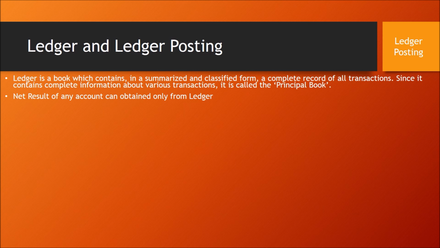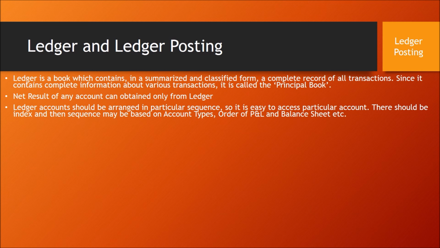The next point is that the net result of any account can be obtained only from the ledger. The ledger provides the balance of every account. What is the cash in hand balance? How much asset does the company own? What is the amount payable to creditors? Everything we are going to get from the ledger.